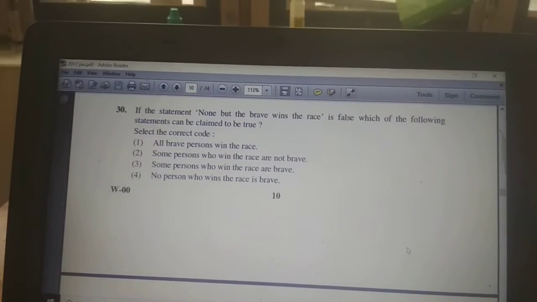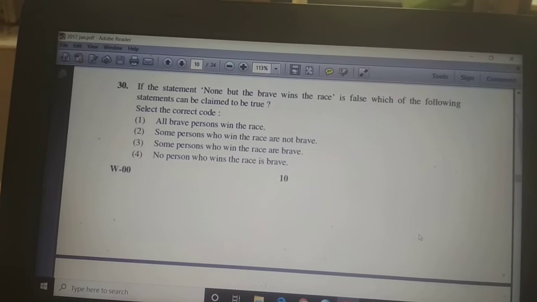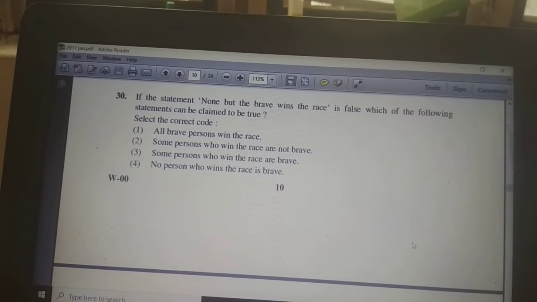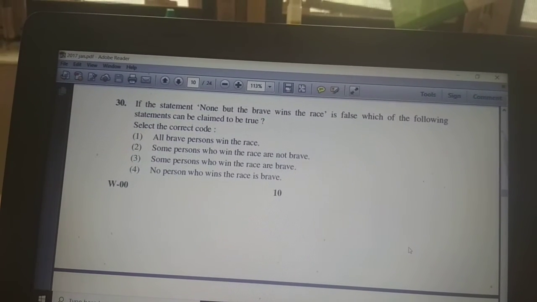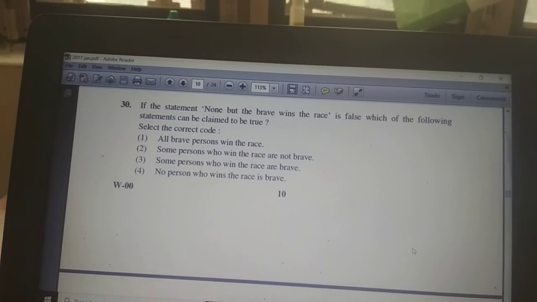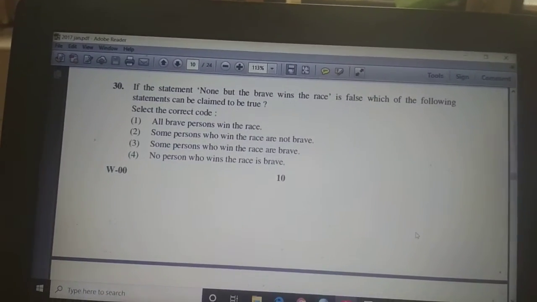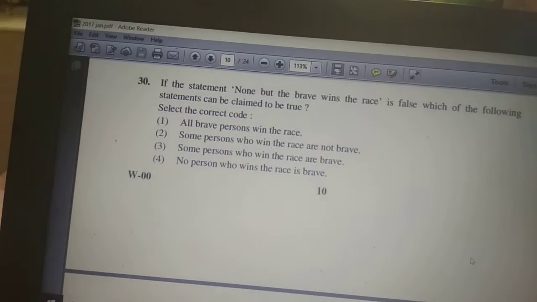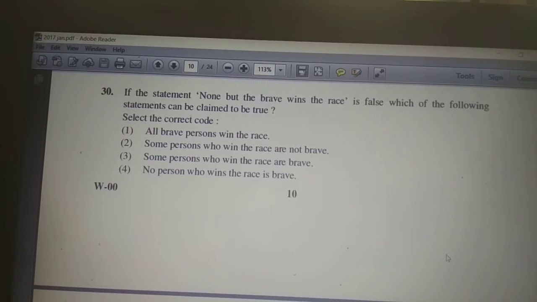Now take the relationships. Take all the relations associated with all, or I can say A. The relationship here is associated with the contrary, which is from the no. So if it is false, the contrary relationship's other part also can be false. But it is asking that the other part must be true. So, all brave persons win the race. That is only reframing the question also. So one is not an answer.